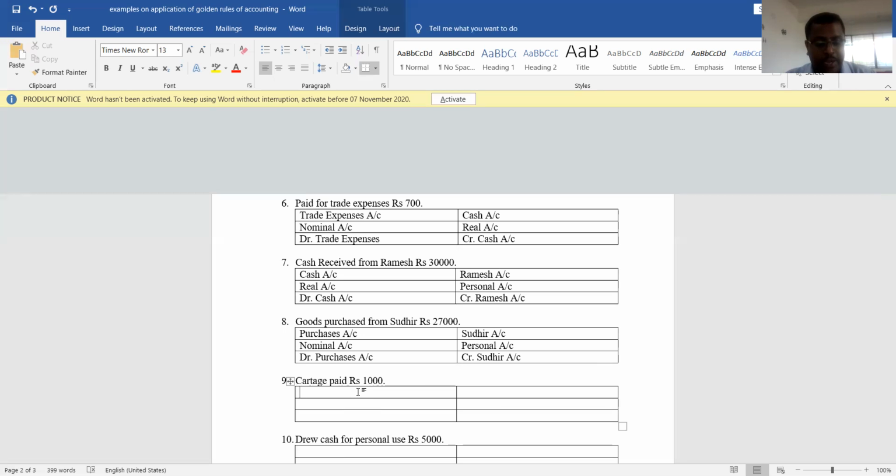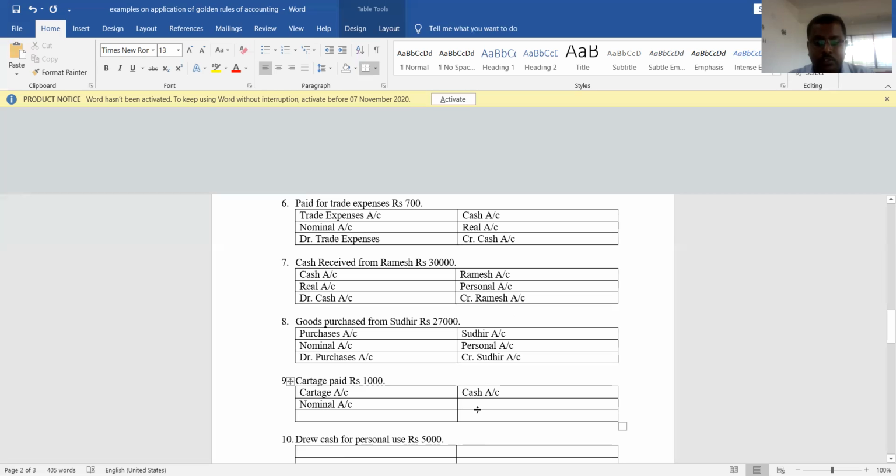Cartage paid. So which are the two accounts here? One is cartage account, and another one is indicated by paid. What does it indicate? It indicates cash account. Cartage is what? Cartage is an expense. Expenses belong to which account? Expenses belong to nominal account. Now next one is cash account. Just a minute.